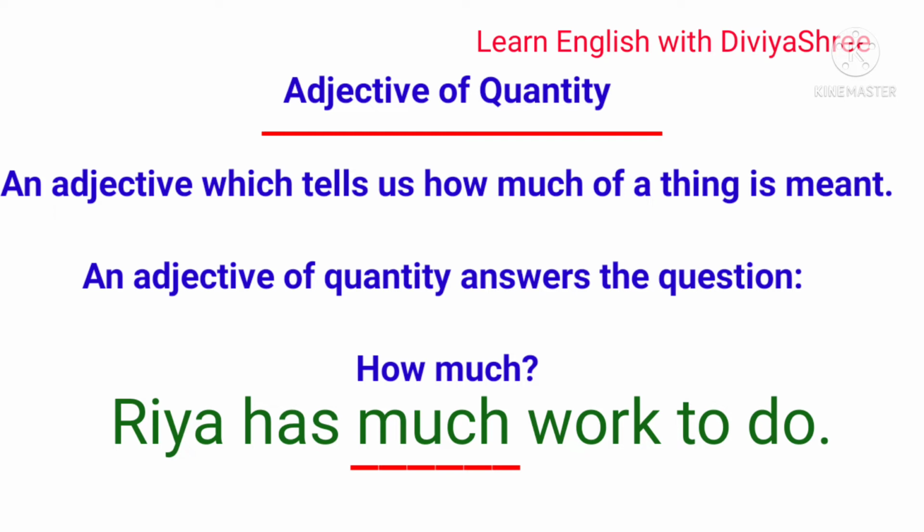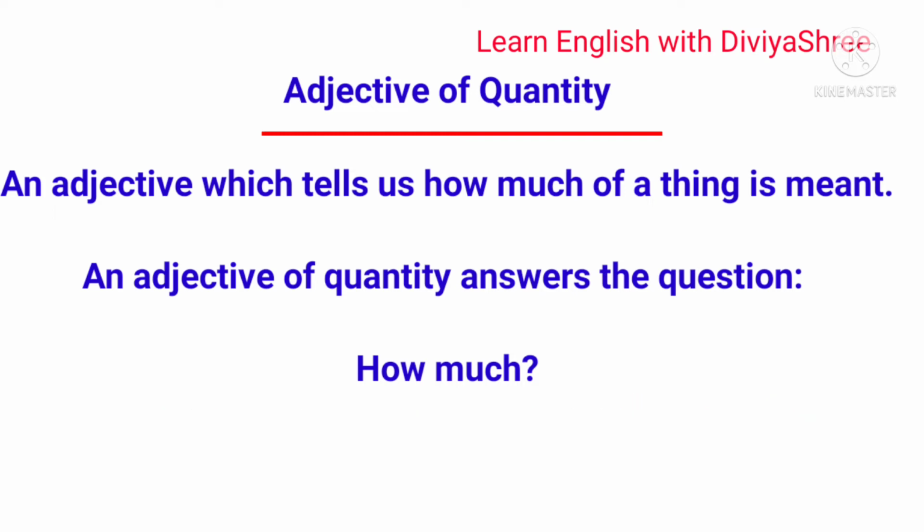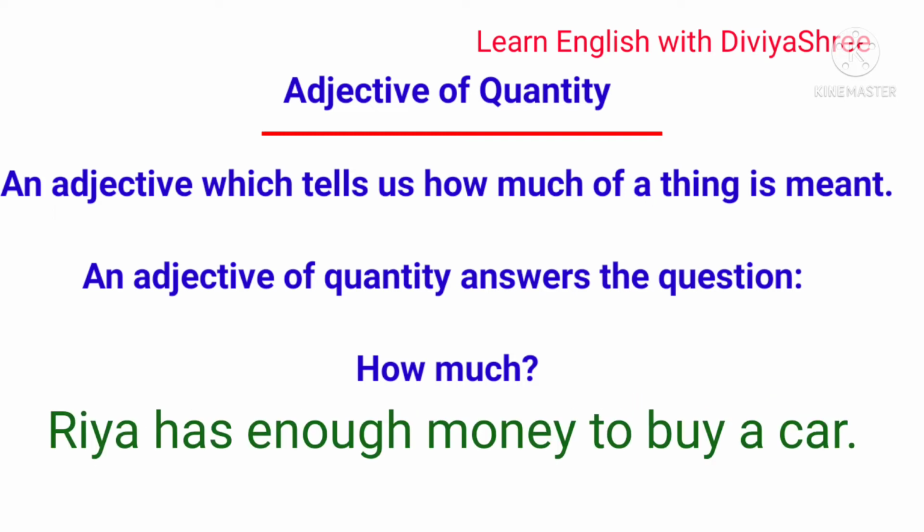In the same way, if I say Riya has enough money to buy a car. Here money is working as a noun, and the thing which is describing the quantity is what? Enough. That is describing the money, how much money? Enough money. So enough is an adjective of quantity.